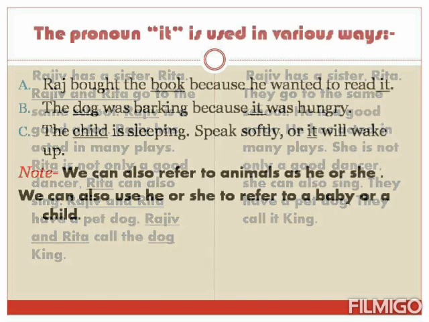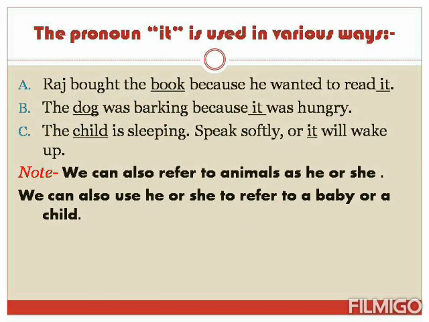Now we will see the pronoun it is used in various ways. Read the sentences carefully. Raj bought the book because he wanted to read it. Next, the dog was barking because it was hungry. And the last sentence is, the child is sleeping, speak softly or it will wake up.